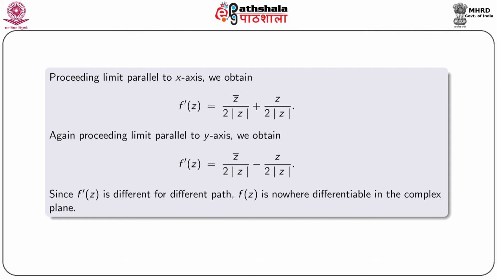If we proceed limit parallel to imaginary axis, then we obtain f'(z) equal to conjugate z by twice mod z minus z by twice mod z. Since f'(z) is different for different path, therefore, f(z) is nowhere differentiable in the complex plane.